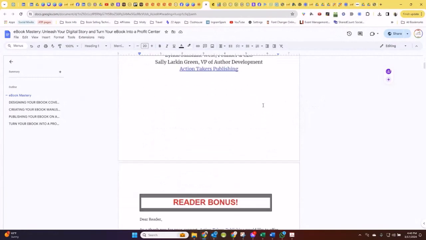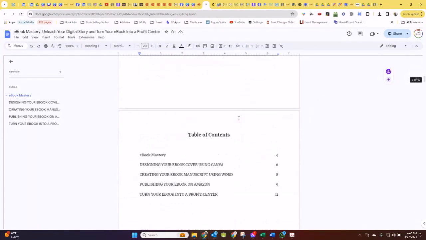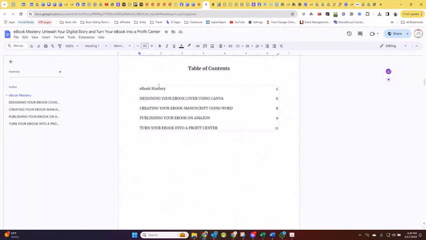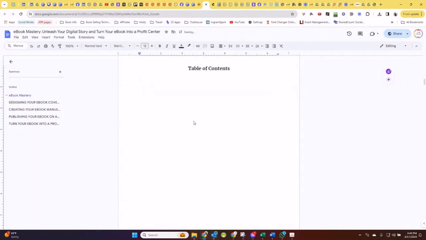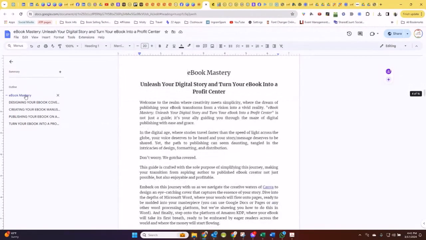If you scroll down, right here, there's our reader bonus. And here's where I created the table of contents. What I'm going to do is I'm going to delete this. Let's see. I'm not used to using Google Docs for this stuff. I'm used to using Word. So if you look on the left-hand side, I have an outline showing up, and it shows me that all of these, if I click on this one where it says ebook mastery, for example, it takes me right to that part in the book.